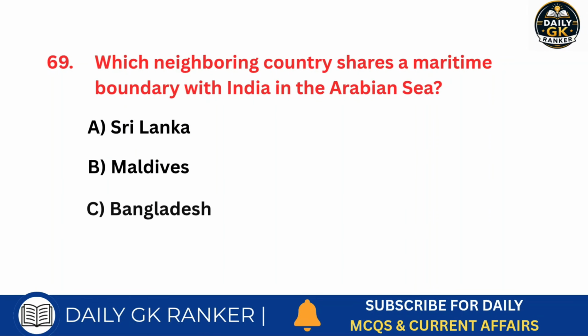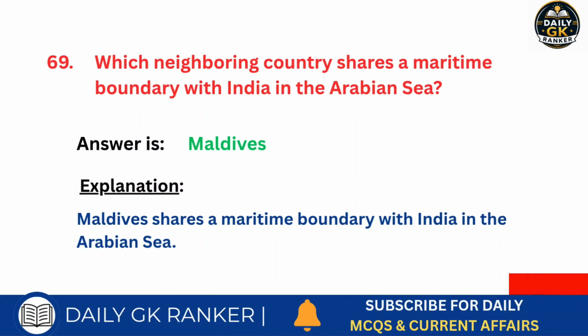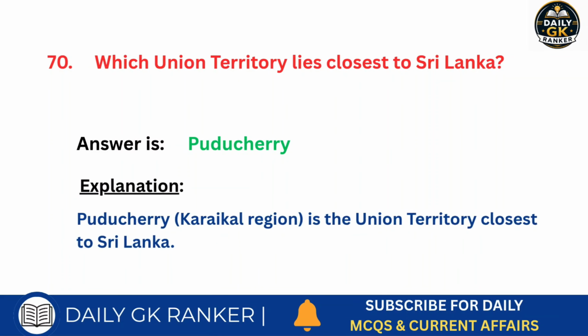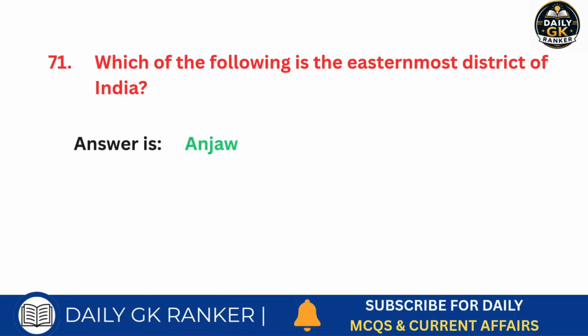Which neighboring country shares a maritime boundary with India in the Arabian Sea? Answer is Maldives. Which union territory lies closest to Sri Lanka? Answer is Puducherry. Which of the following is the easternmost district of India? Answer is Anjaw.